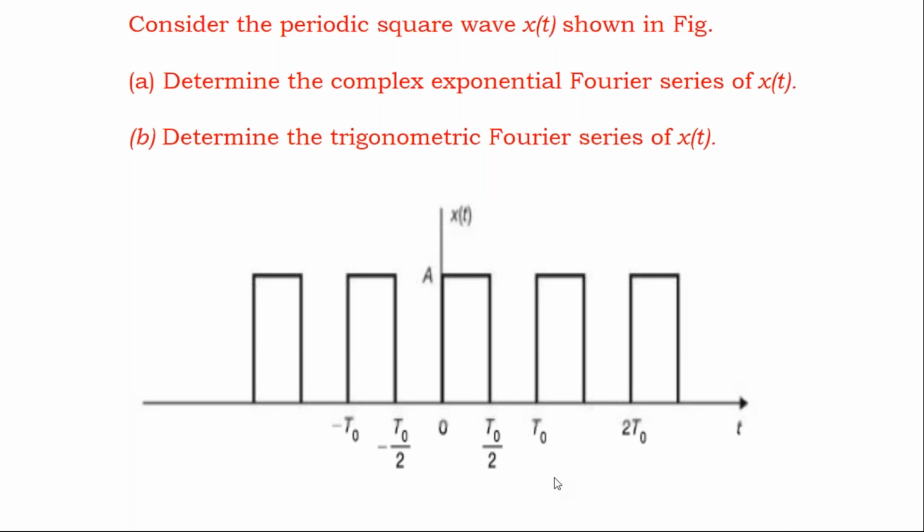Observe the waveform. When I say the condition for a periodic waveform, what is the meaning of periodic condition? X of t plus capital T is equal to x of t, right? That is what the condition is. So when the waveform is repeating, this is x of t. If I assume that the waveform has started at 0, it goes on like this, it maintains constant and falls like this, and it goes on like this. Now observe between 0 to t0, what will happen? Again, after t0, is the same waveform repeating or not?